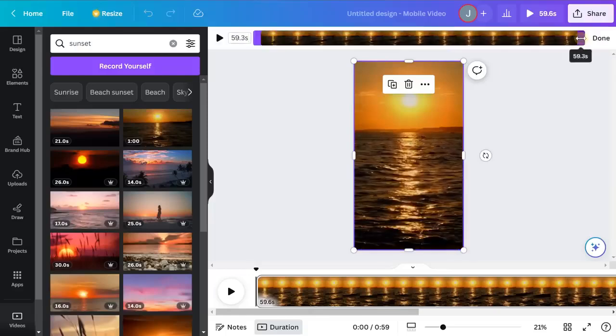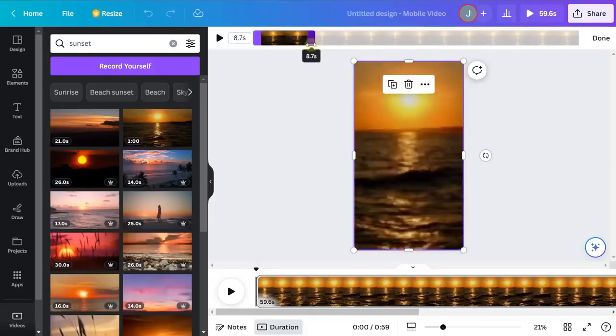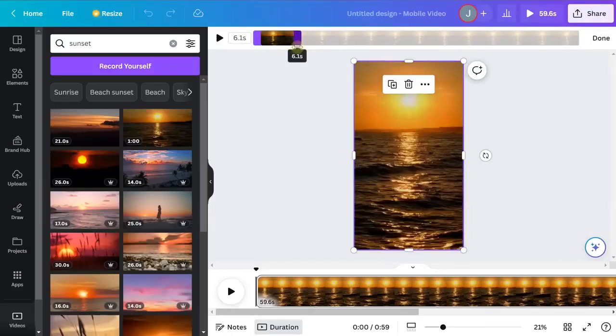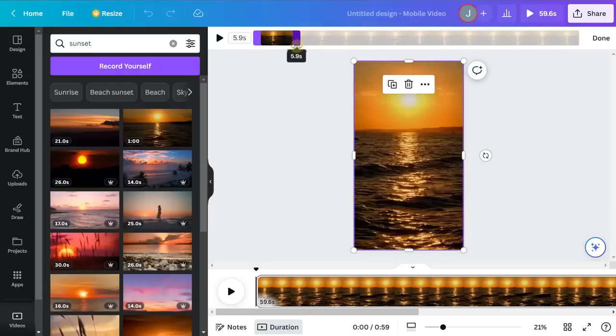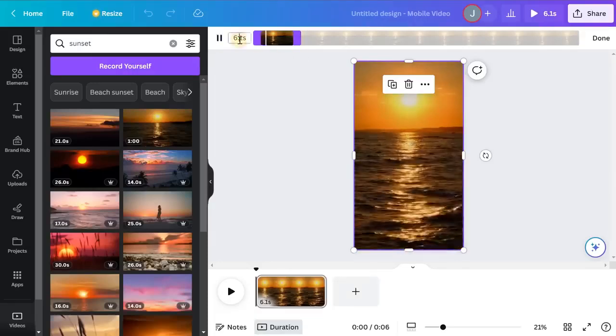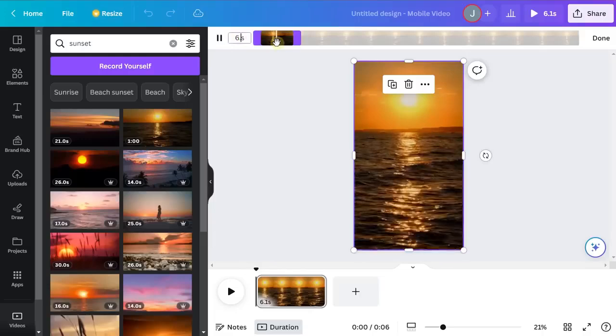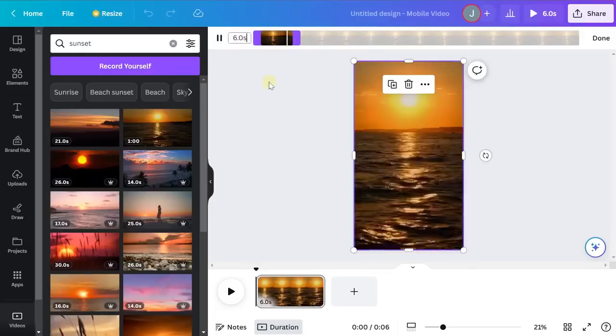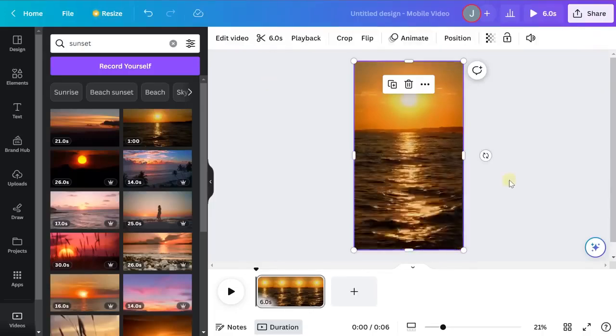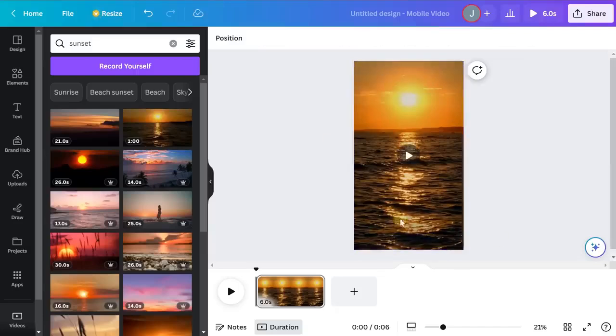And we're going to drag this all the way down to 6 seconds. I think that's more than enough of a length here. If you don't quite get it, that's fine. You can also just type in 6 seconds here. So I'm just going to get rid of that. And we'll hit done. And now we have a 6 second video down from a 60 second video.